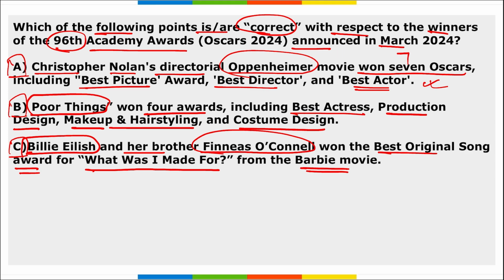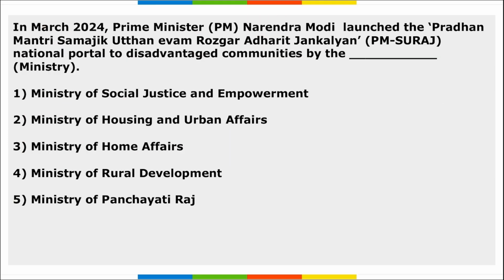So all these three options are rightly mentioned here. Next, PM Narendra Modi launched Pradhan Mantri Samajik Uttham Evam Rozgar Adharit Jan Kalyan, that is PM Suraj National Portal, and it is for the disadvantaged communities by the Ministry. So PM Modi launched this PM Suraj, correct, that is Pradhan Mantri Samajik Uttham Evam Rozgar Adharit Jan Kalyan National Portal, and it was for the disadvantaged communities.